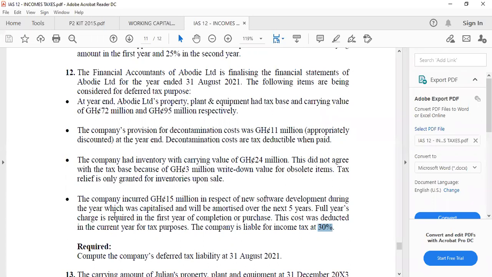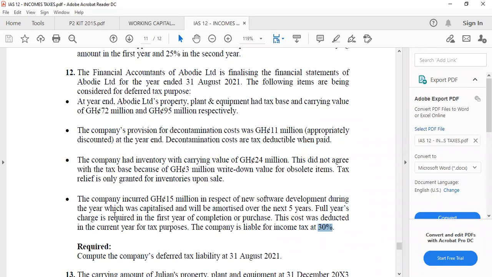All right. The last one is the company incurred 15 million in respect of new software development during the year, which was capitalized and will be amortized over the next 5 years. Full year's charge is required in the first year of completion or purchase. This cost was deducted in the current year for tax purposes. Whenever you incur development expenditure, the tax authority, whenever the cost is incurred, they will write all the costs against your what? Your profits before they will charge you what? The tax for the year.